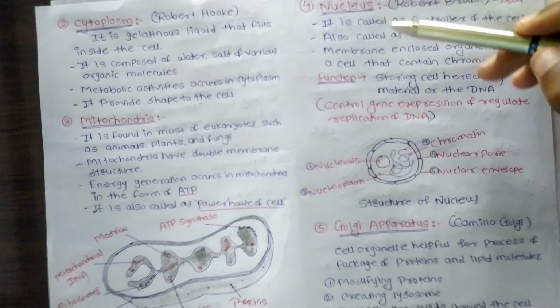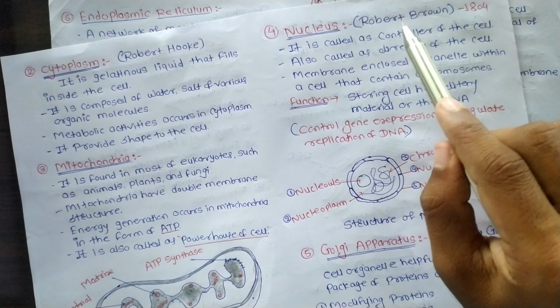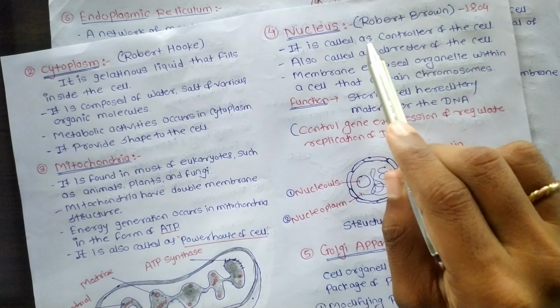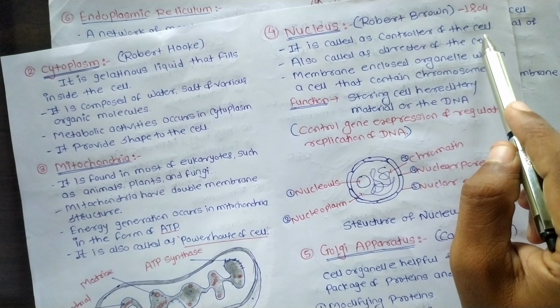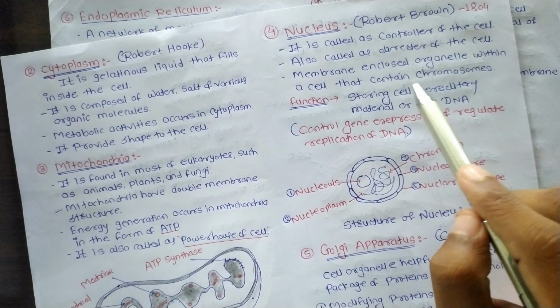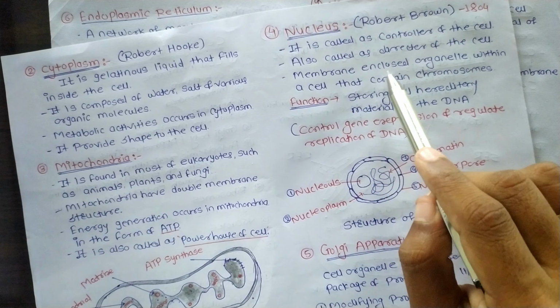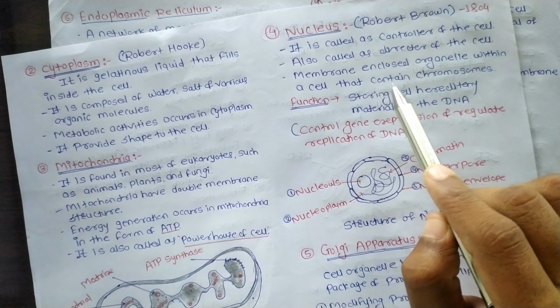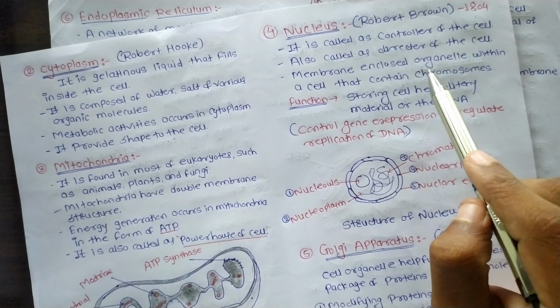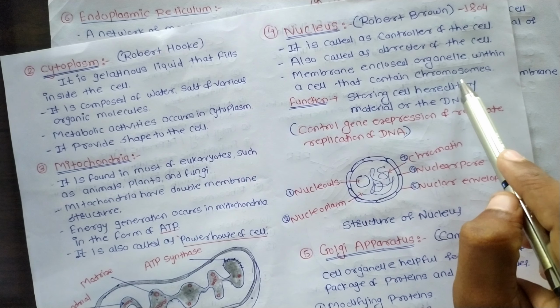The next one is the nucleus, which was discovered by Robert Brown in 1804. Nucleus is also called the controller of the cell or the director of the cell, which can control all the cell organelles within the cell. It is a membrane enclosed organelle within a cell that contains the chromosomes. Nucleus has the chromosomes which carry the genetic material.